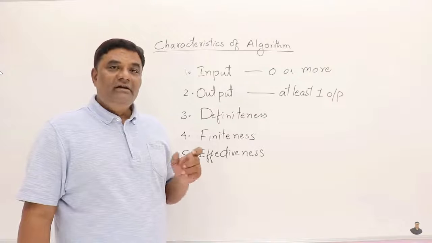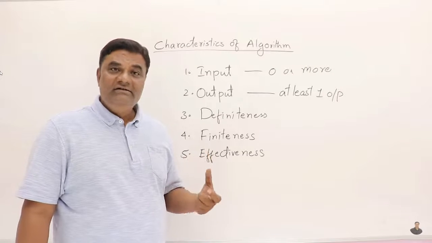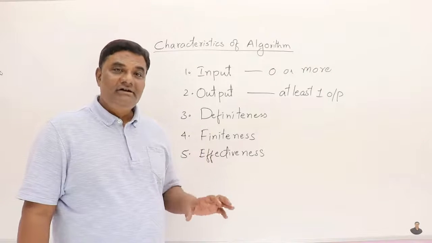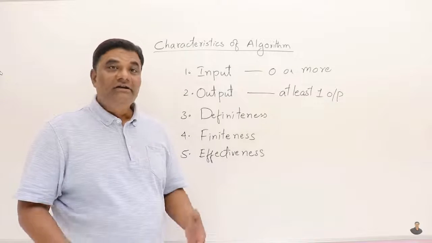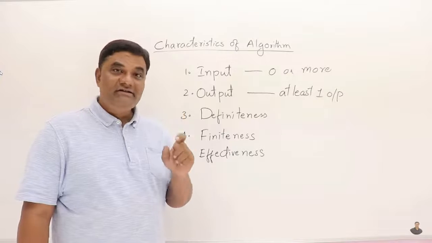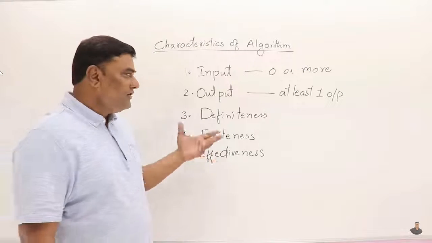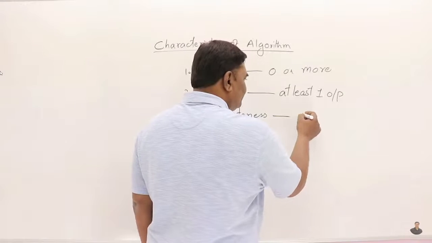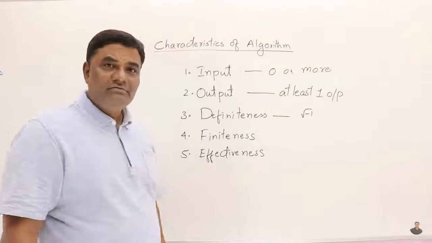Then, definiteness. Every statement should be unambiguous and it should have a single and exact meaning. You cannot write any statement which cannot be understood or which cannot be solved. Like if we humans cannot solve it, we can't ask our computers to solve that one. So every statement that you're writing should be definite. For example, you cannot use the value, let's suppose, root minus 1. It's an unknown value.